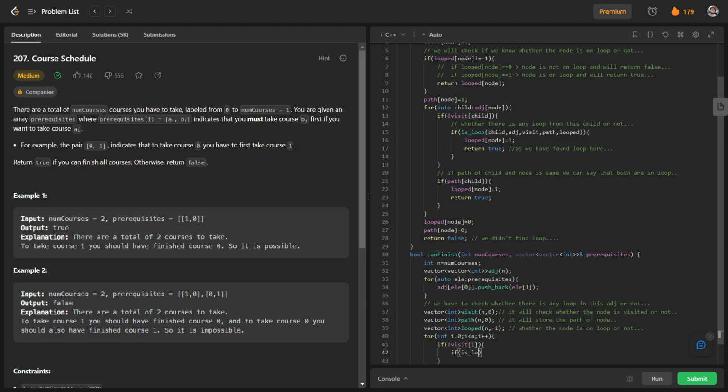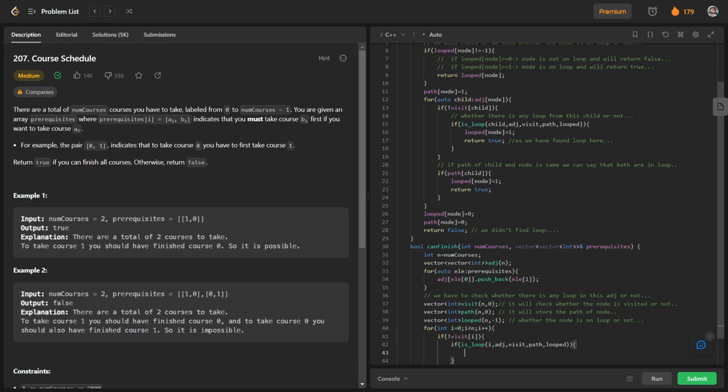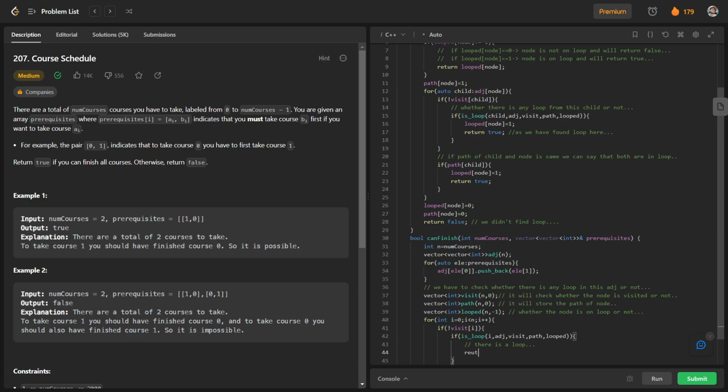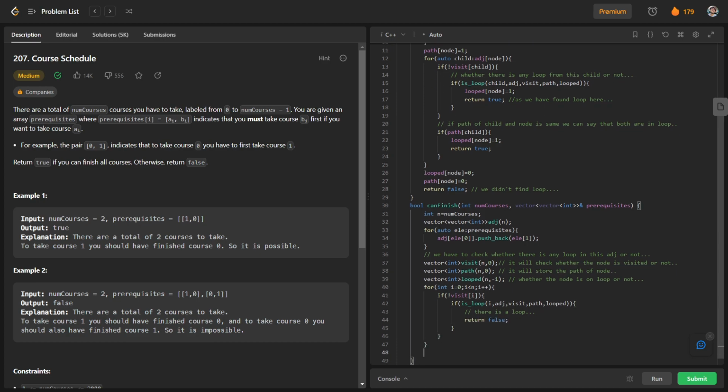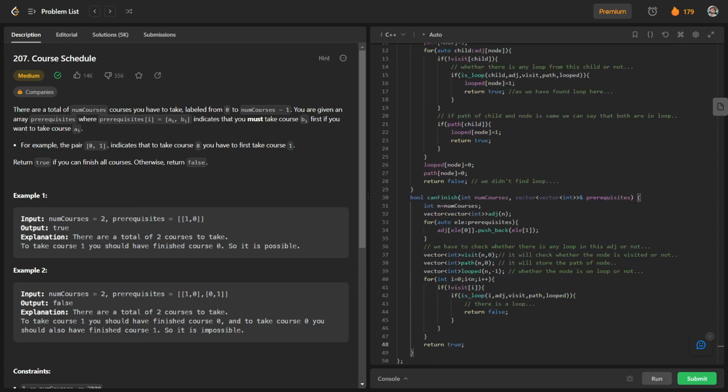So if isLoop for this node i, with parameters adj, visit, path and looped, is returning true, we can say that there is a loop, so in this case we will return false. Otherwise, if we didn't find any kind of loop, we will return true.